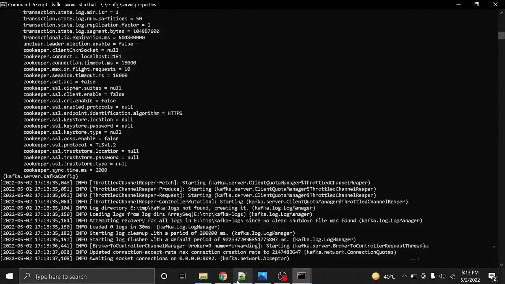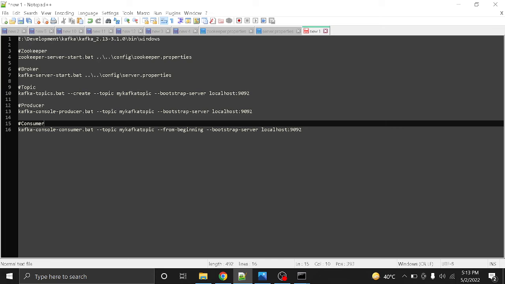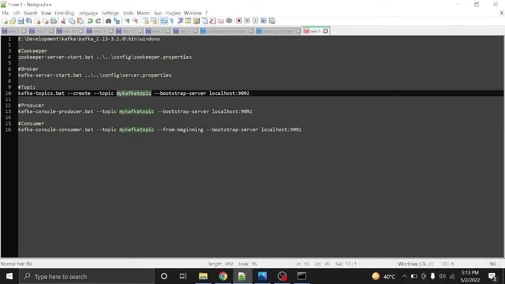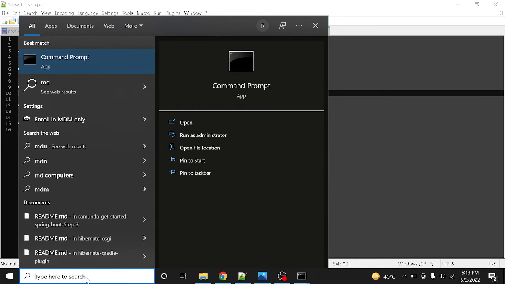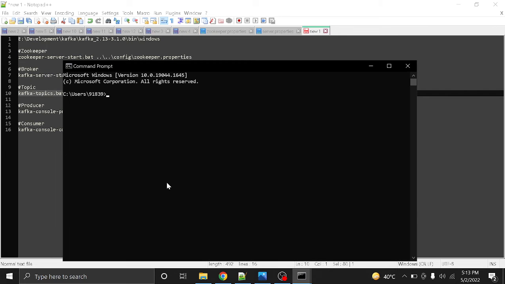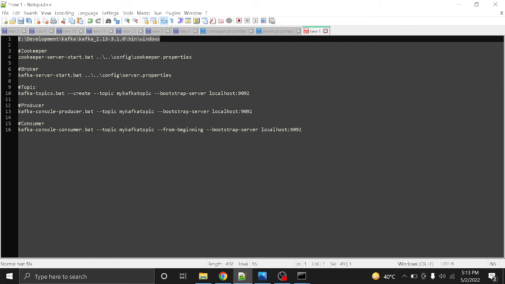Okay, now we have started our broker. Now we are going to create a Kafka topic which we call mykafkatopic, and we are providing our broker configuration as localhost:9092. So we will start a third command prompt and go to this path.